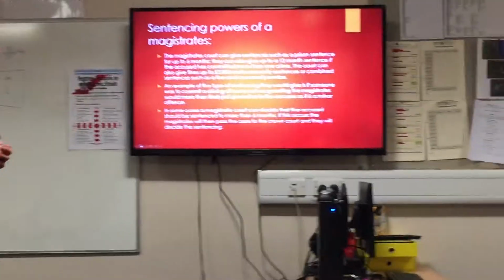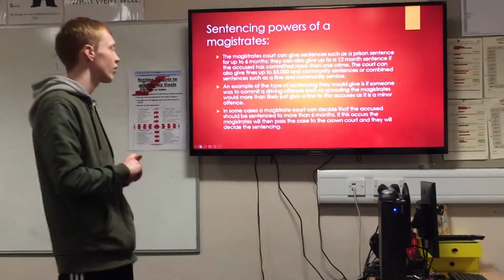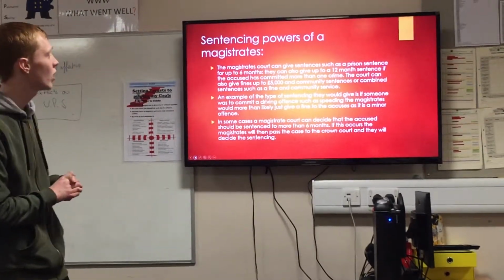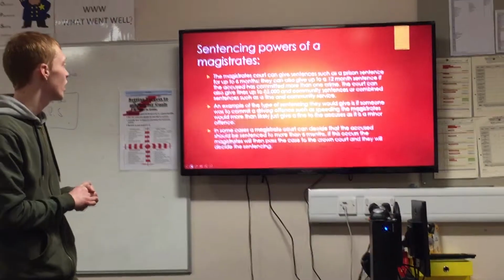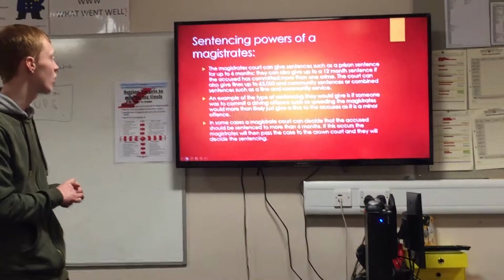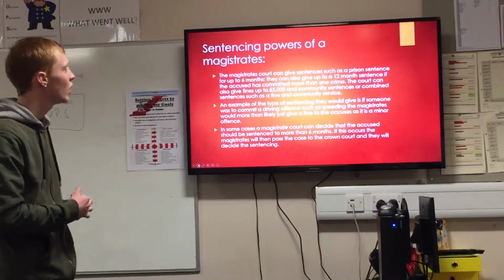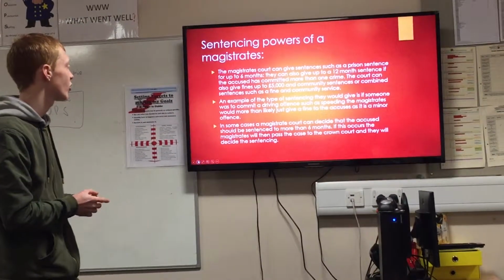Sentencing powers of the magistrates. The magistrates' court can give sentences such as a prison sentence of up to 6 months. They can also give up to a 12-month sentence if the accused has committed a crime more than once. The court can also give fines of up to £5,000 and a community sentence, or combined sentences such as a fine and community service.